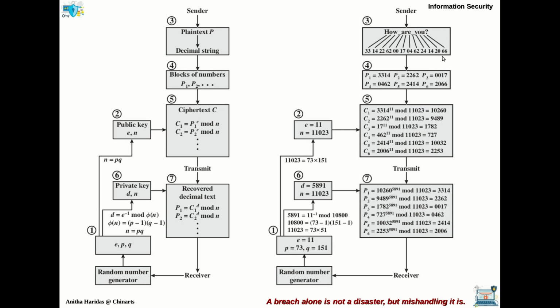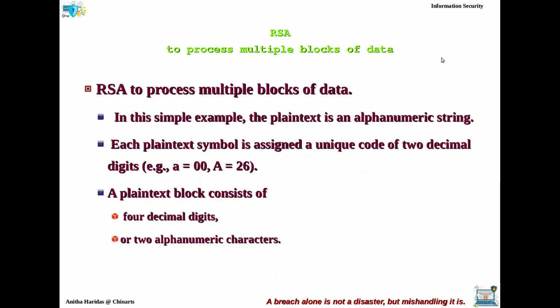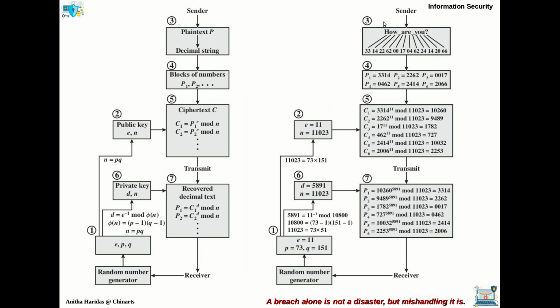So this is how the RSA algorithm will be processing the multiple blocks of data, right? One single message is now divided into 6 different blocks. So the RSA algorithm will be encrypting and decrypting it block by block. That is why we call the RSA scheme a block cipher, correct? And each encryption will have 11 and 11023 as the public key, E comma N.